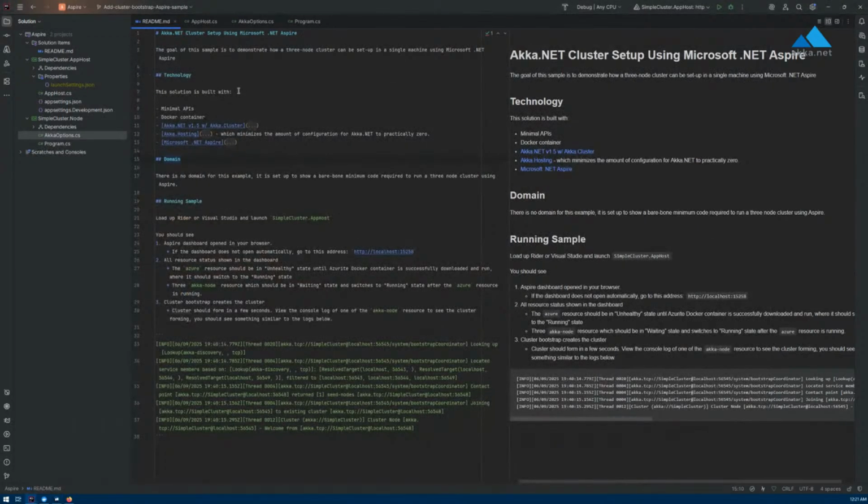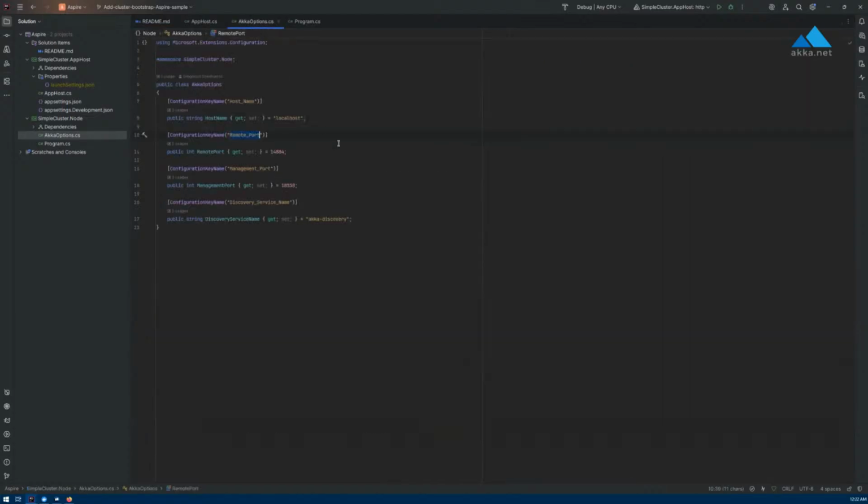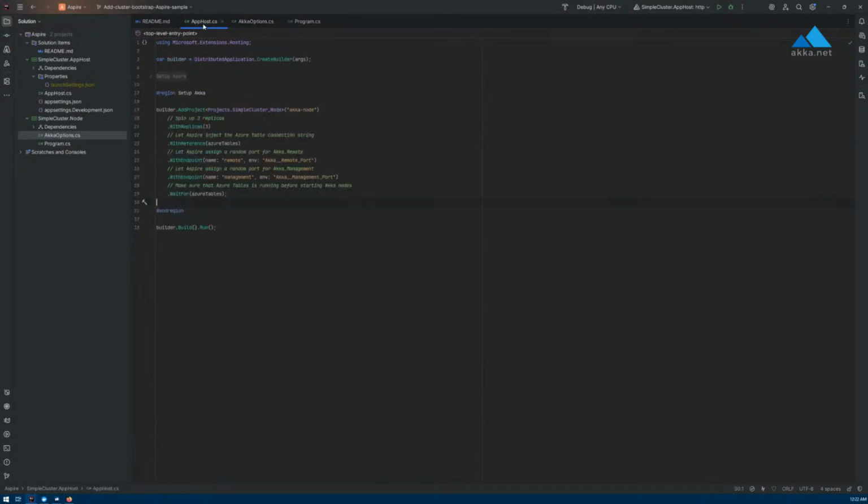So we do have a really bare bones example of how you can do this with just Akka clustering and Aspire. Basically, we would need to leverage the Microsoft extensions configuration options pattern, and then inside the app host, this is what you need to do.